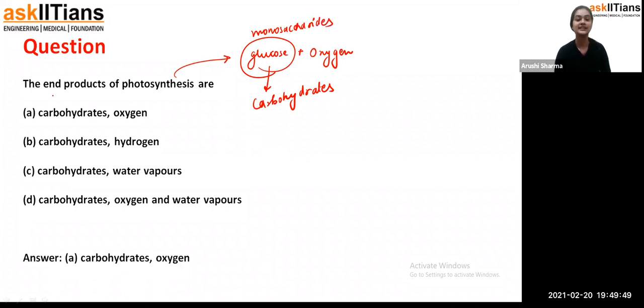So we can say the end products of photosynthesis are carbohydrates and oxygen. Carbohydrates and hydrogen, carbohydrates and water vapors: exactly not, because we get only glucose and oxygen at the end of photosynthesis, and then these two are used for the respiration process. So option A is the correct answer for this question.